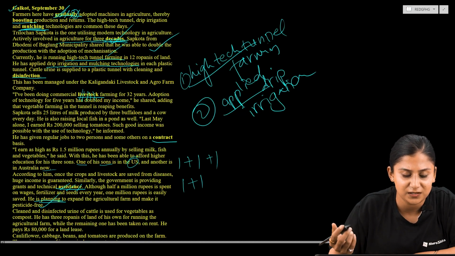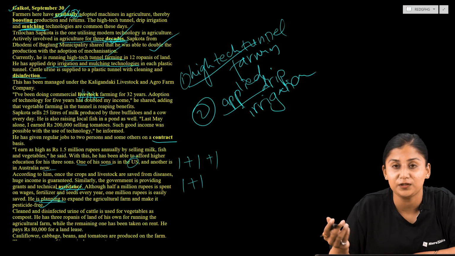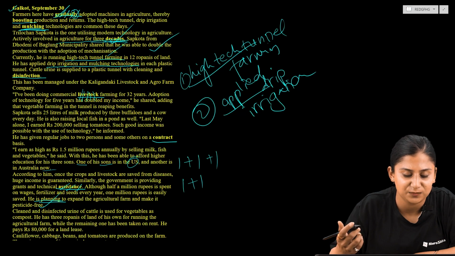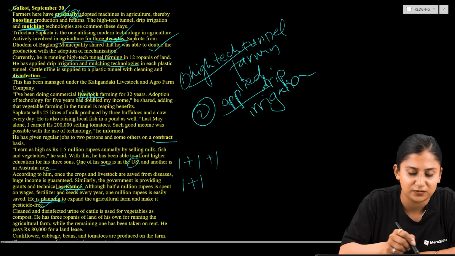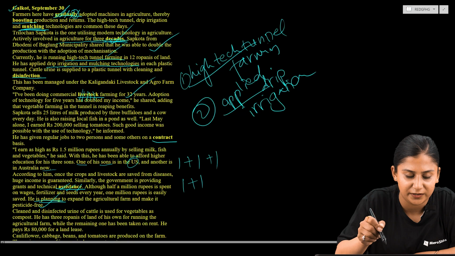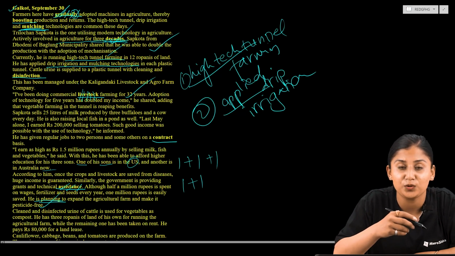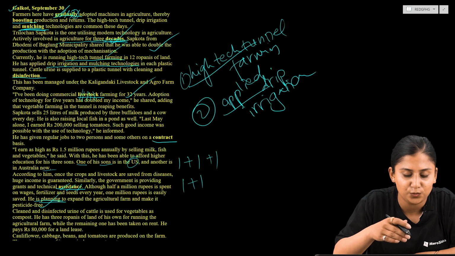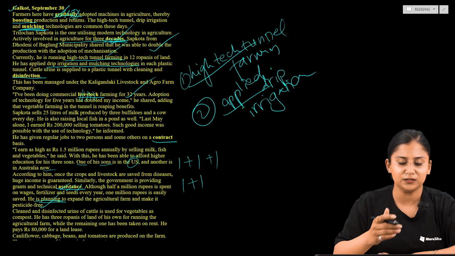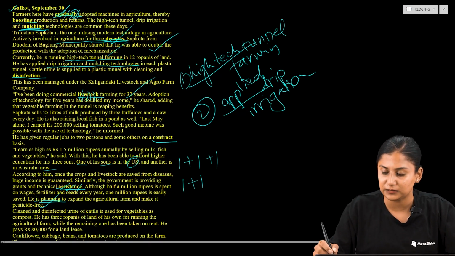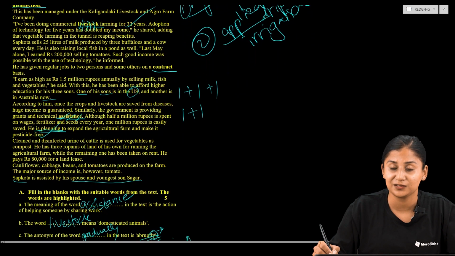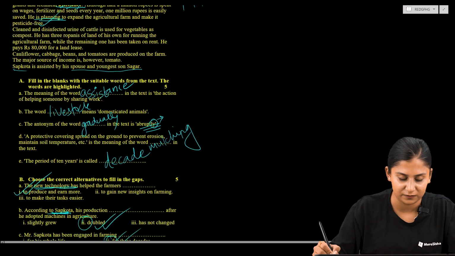So we can say that he is experienced because of his involvement. He has been doing his commercial livestock farming for 32 years. He has started adopting the technology for 5 years. He has doubled his income. This provides us the idea that he is not new, but rather he has been into farming since a very long period of time.